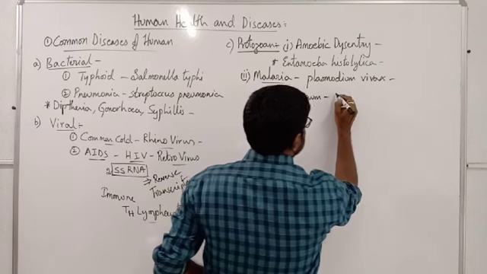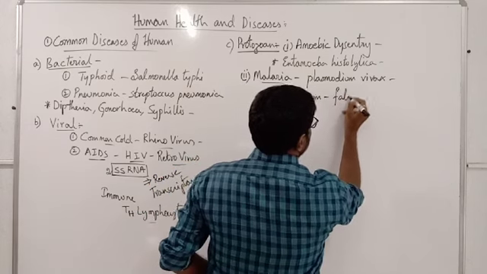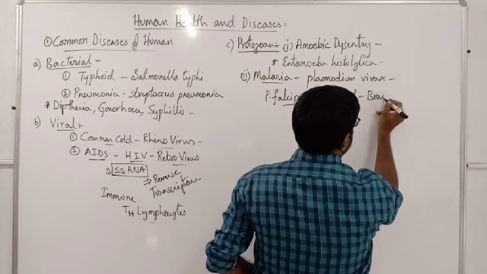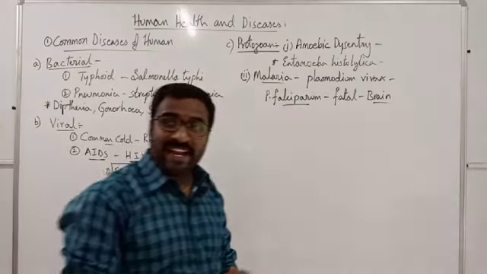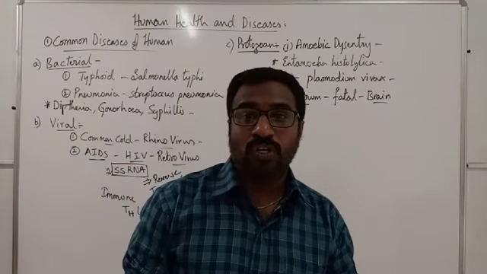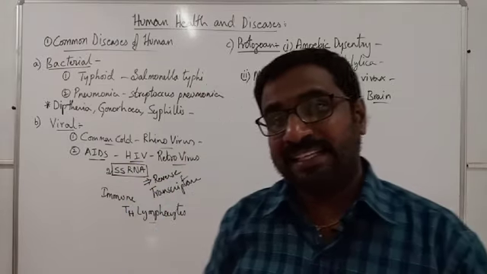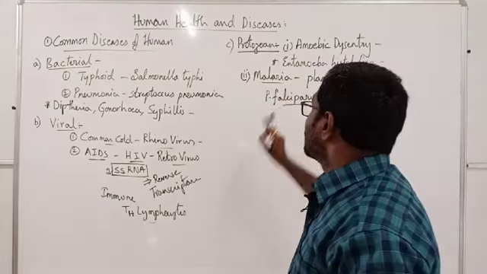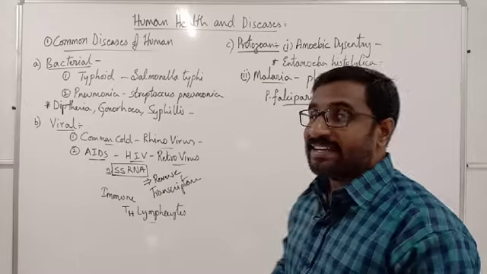This causes fatal malaria. It causes brain malaria, and it is fatal. Fatal means death. So here you can see the death can be caused because of this particular condition. Like that, it is malaria, Plasmodium vivax, it is the one.